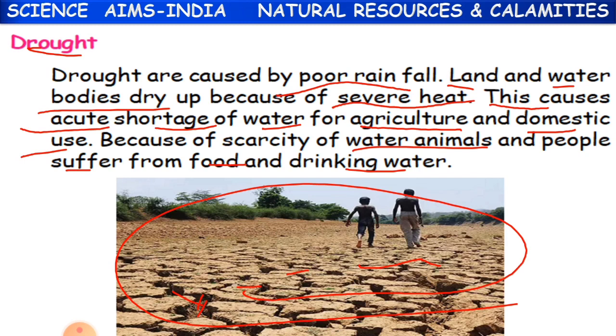Animals and plants are also going to die. So children, these are all the natural calamities. They are great losses, great damages for human, animal and plant lives. Clear, children? So this is what we have learned in our session.